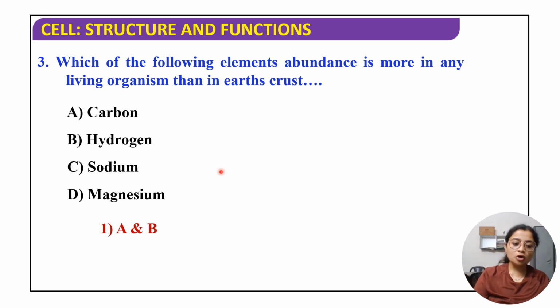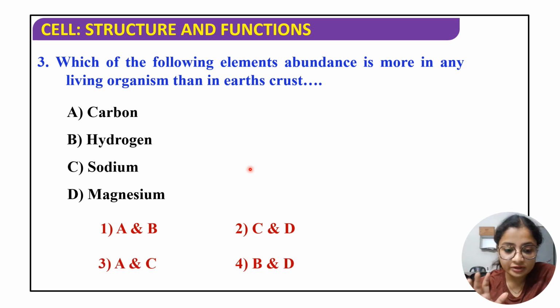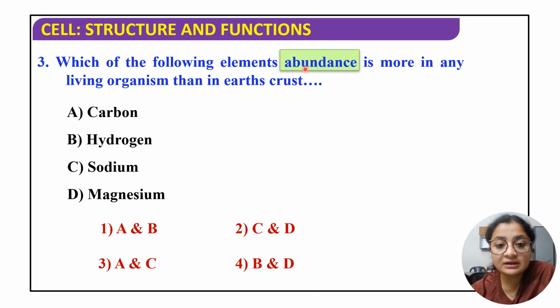So one of the options should be both A and B, क्योंकि carbon, hydrogen and oxygen, these are the 3 main organic compounds जो मिलता है. Okay, sorry, very sorry. These are the 4 options that we have. Among them, the right option will be, देखो यहाँ पे हाईलाइट किया है abundance. What is abundance? Abundance मतलब जो सबसे ज्यादा होगा. ठीक है, so the right option will be A and B.